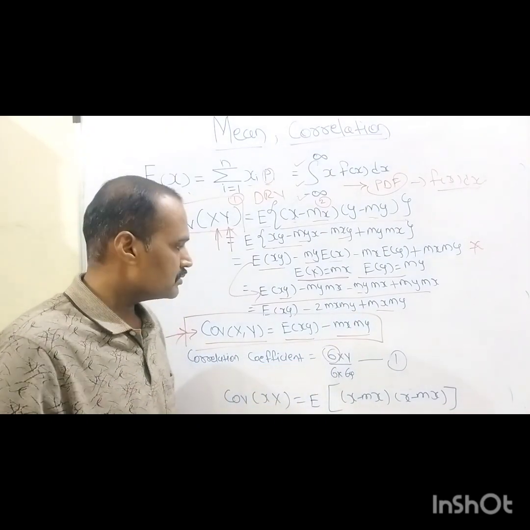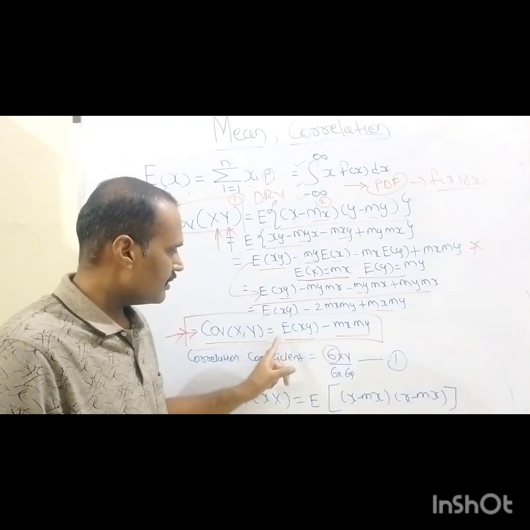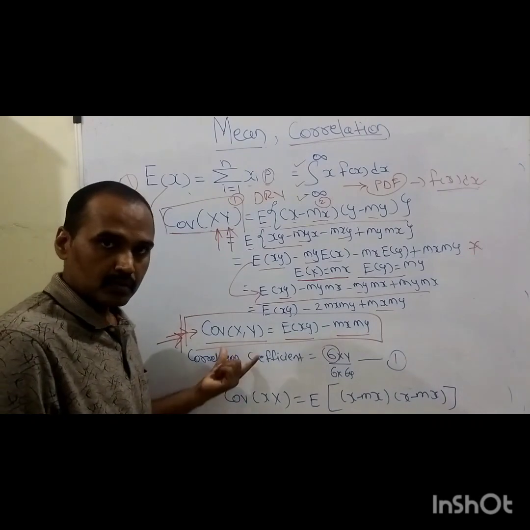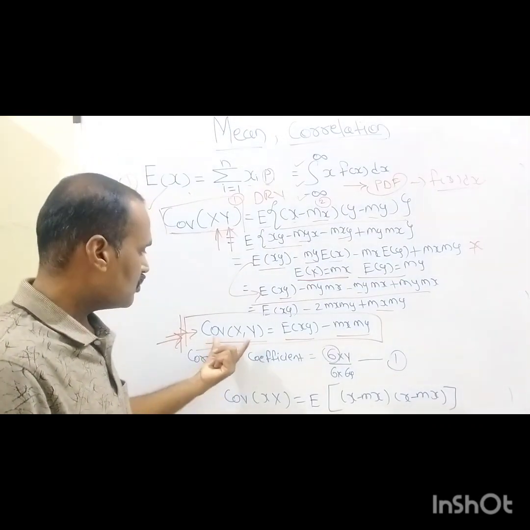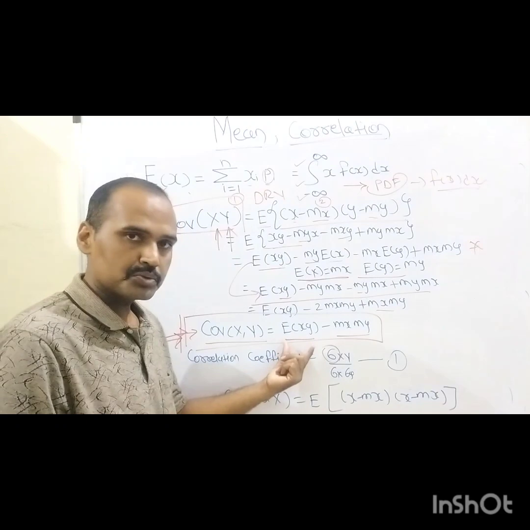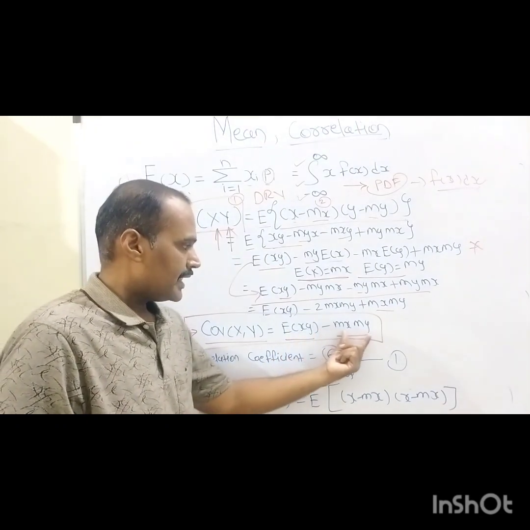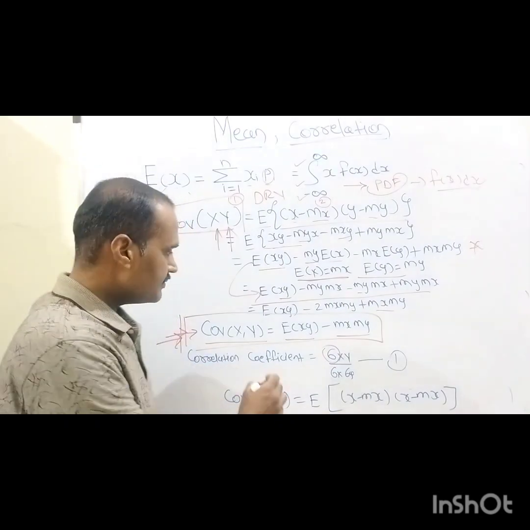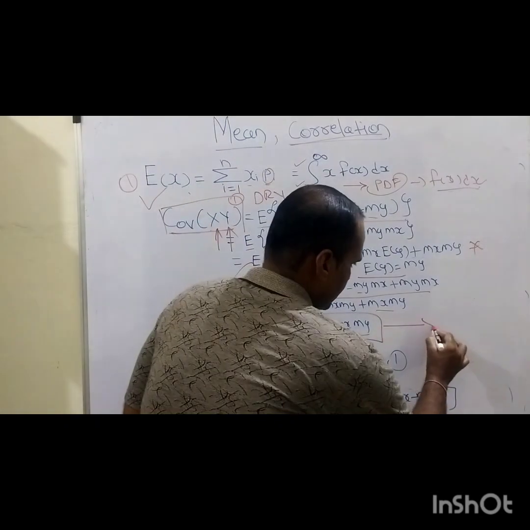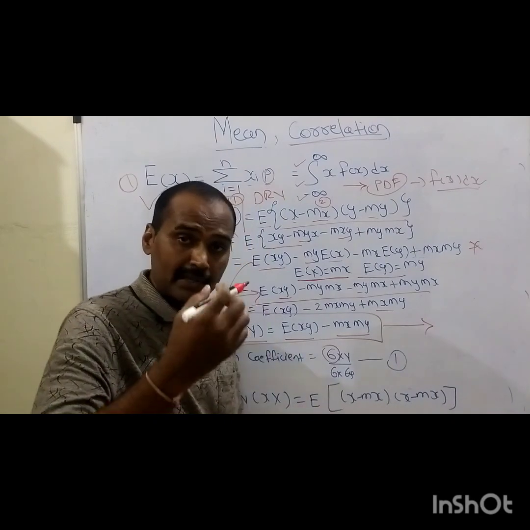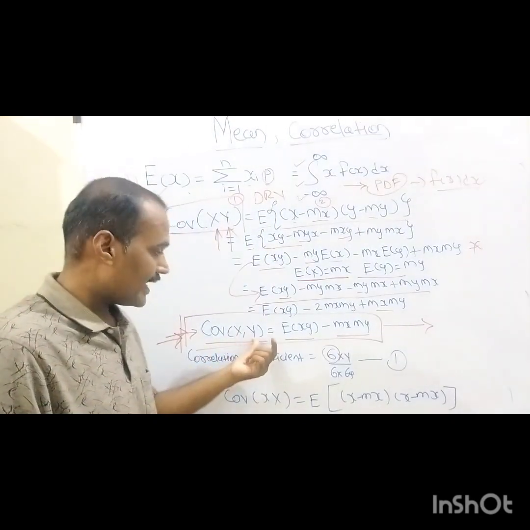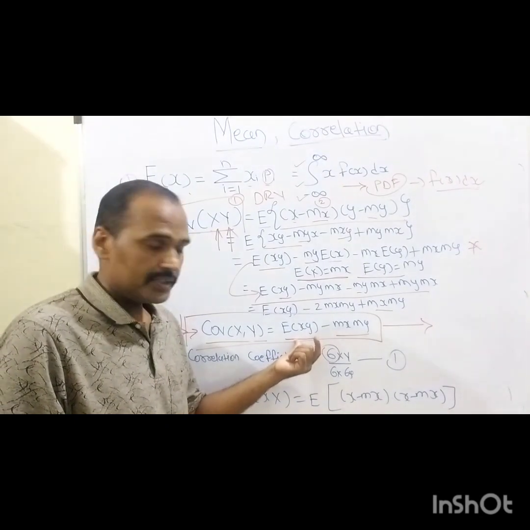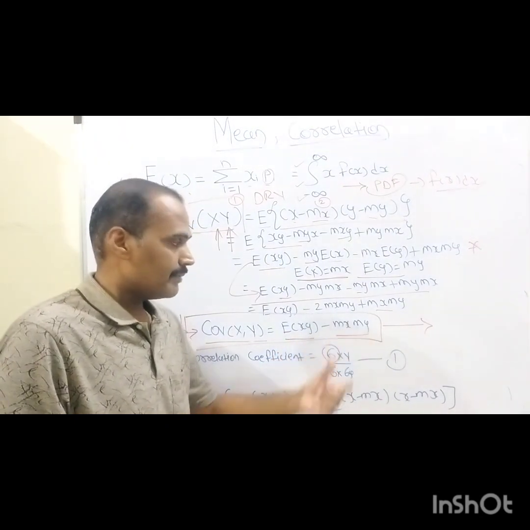So after going through this subtraction operation, the overall function of the covariance term will become covariance of x comma y equals E of xy minus mx into my. This will tell us how random variable x depends upon random variable y in terms of their mean values.